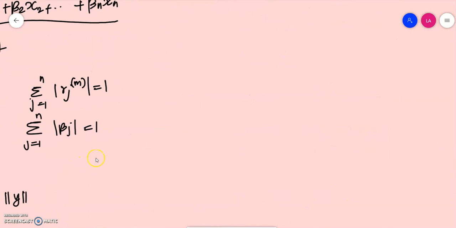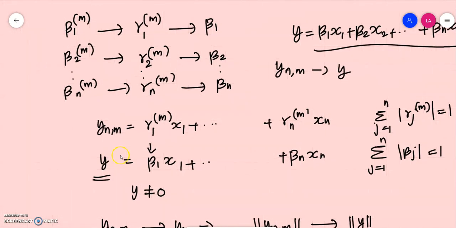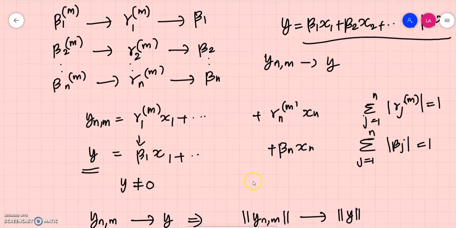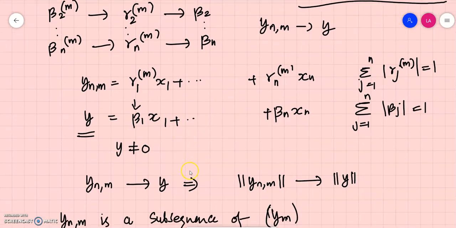Okay, and now we can easily understand that since x1, x2, etc., xn are linearly independent, none of those vectors should be equal to 0. And since the summation over j from 1 to n of modulus of beta j is equal to 1, at least one of them should not be equal to 0, which means that its summation cannot be equal to 0. Okay. So y cannot be equal to 0.